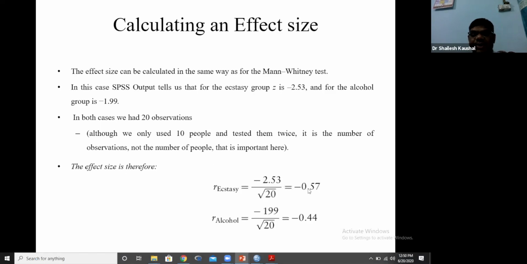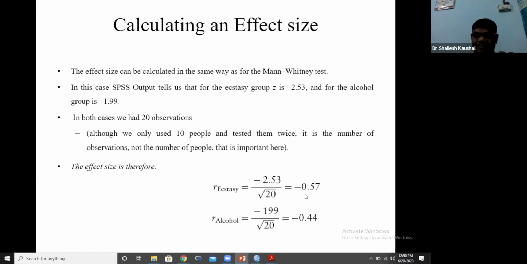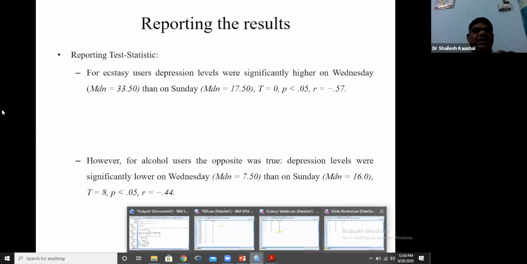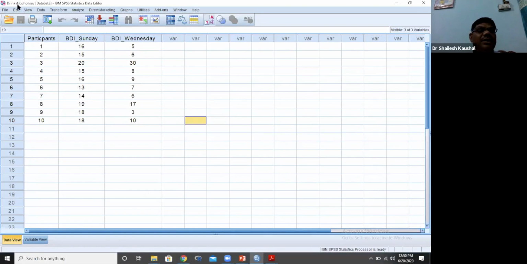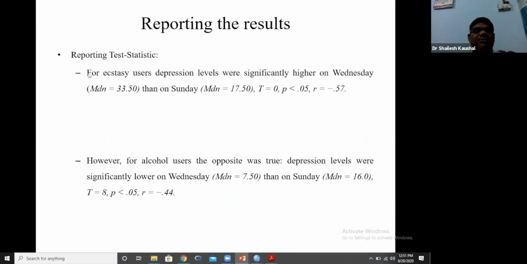In the first case, 0.57, you can report it. It is desirable, but sometimes people report effect size also, so you can calculate it this way. Is it clear? So how will we report? We have used two case studies, one for alcohol users and another for ecstasy users. So we will report both results in this manner. For ecstasy users, depression levels were significantly higher on Wednesday than on Sunday. Is it clear? For alcohol users, we will report this way.